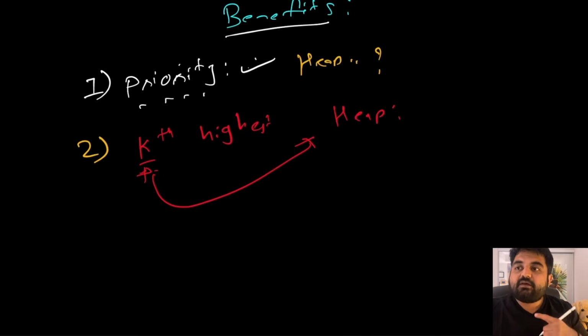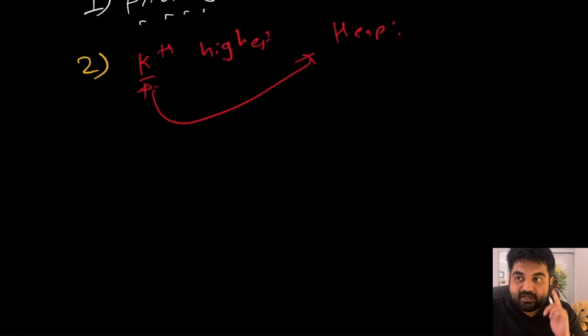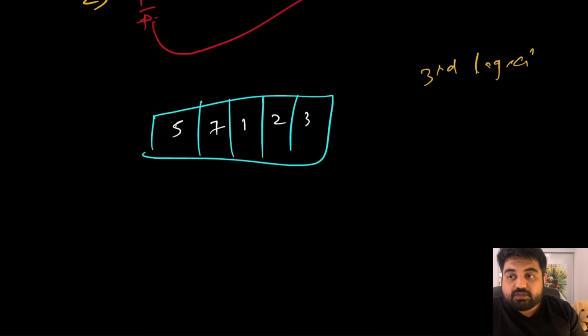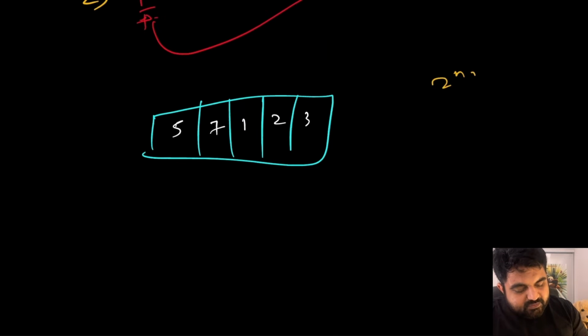Now the question is when to use min heap and when to use max heap. I'm going to give you a shortcut that is going to be very helpful. Imagine that currently I have these 5 elements given to me, placed in random order, and I don't know which is which. Now I tell you to find me the third largest element. Or not third, let me give you the question for second largest. This would make more sense.